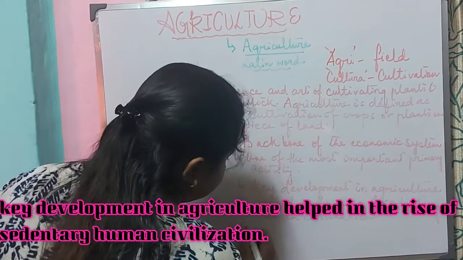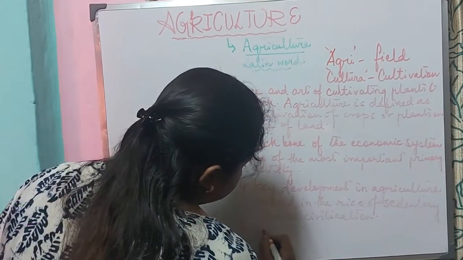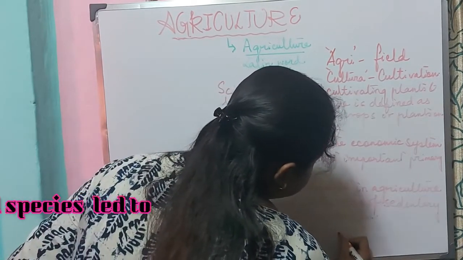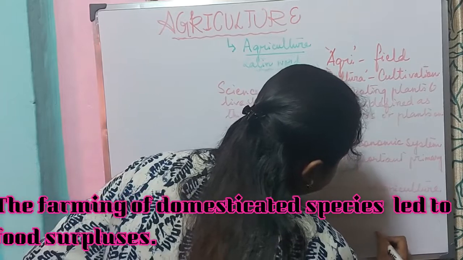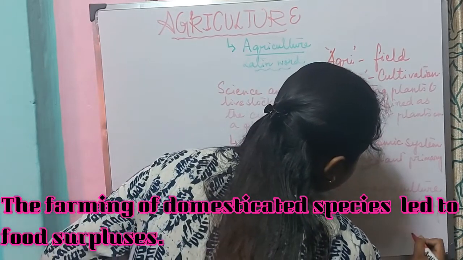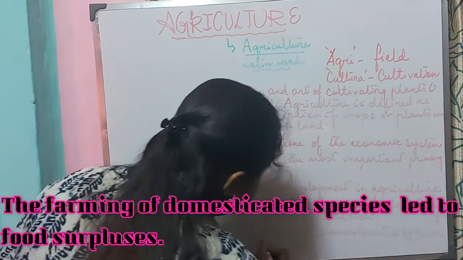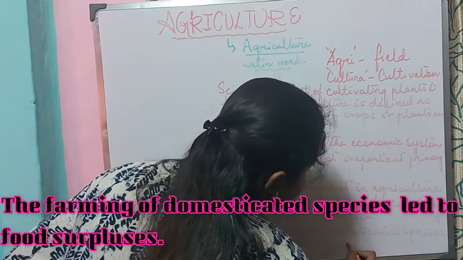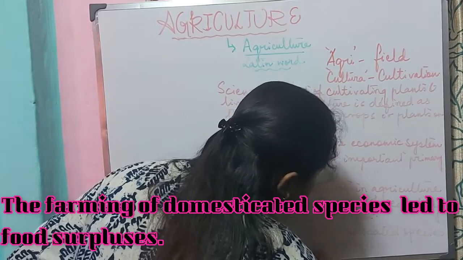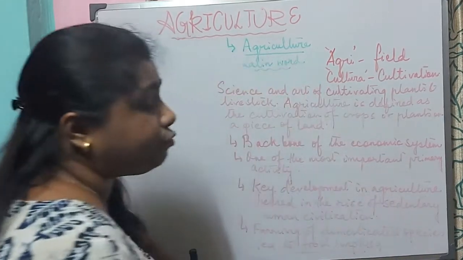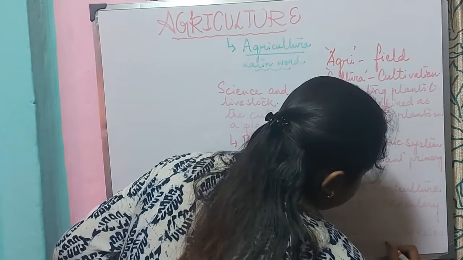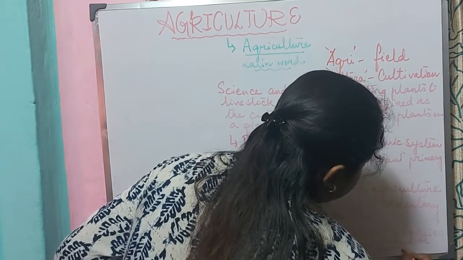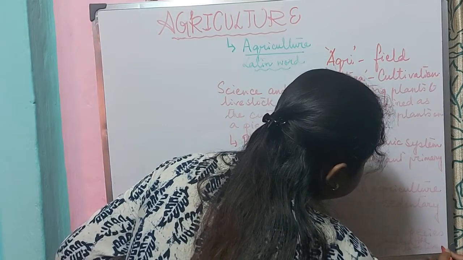Where we can see that the farming of domesticated species led to food surpluses, and this food surplus, that is excess food, helped or enabled the people to live in the cities.